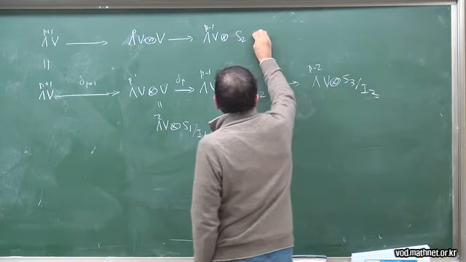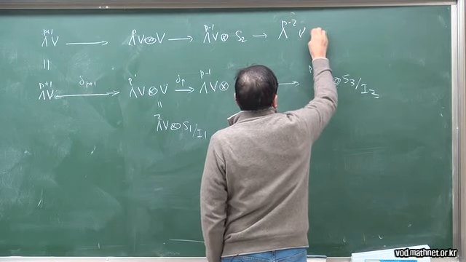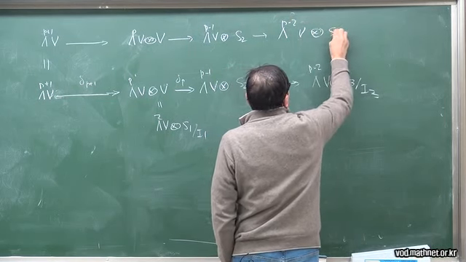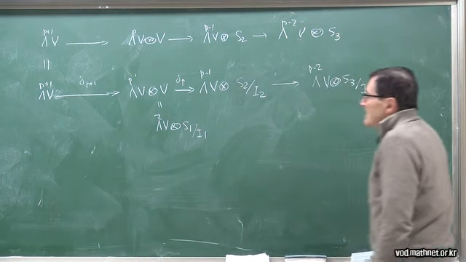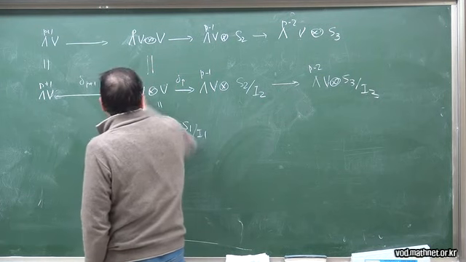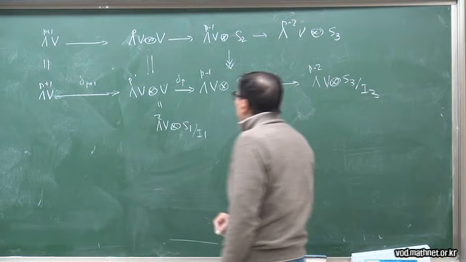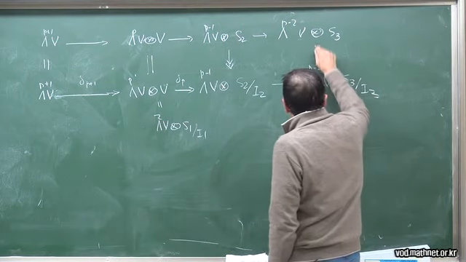And then we go again, wedge^(p-2) V tensor S3. These are equal here, these two. Here you have a surjection, and here we have a surjection.